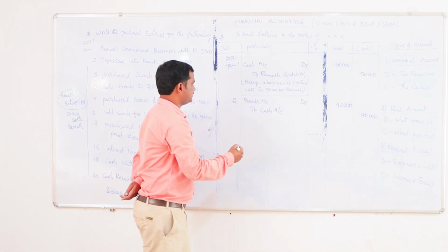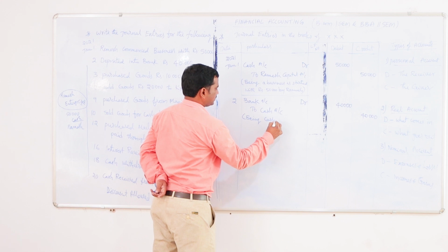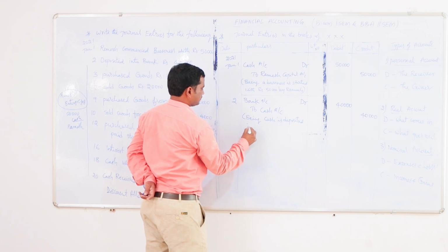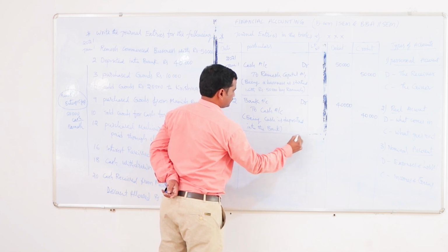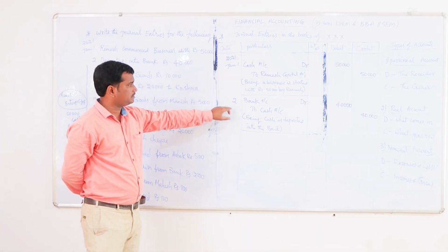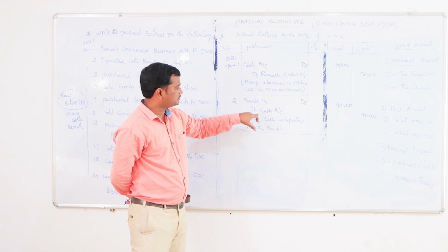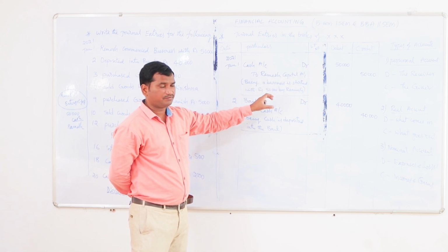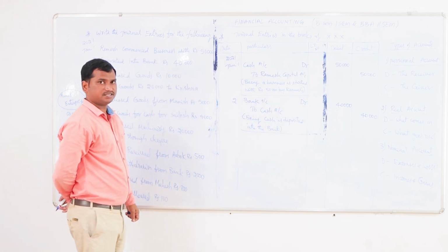40,000. We should write the narration also for this transaction: being cash is deposited into the bank. So that is the second entry we did. Here we should notice that the debit aspect we are getting from the personal account, and the credit aspect we are getting from the real account. From where we are getting the debit aspect and from where we are getting the credit aspect, that thing we have to notice very carefully while writing the journal entries.